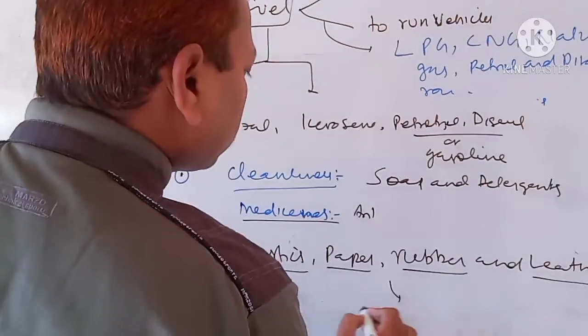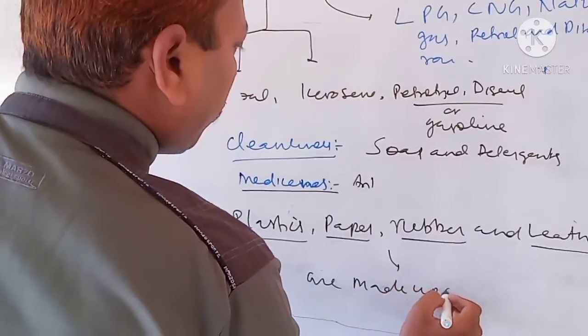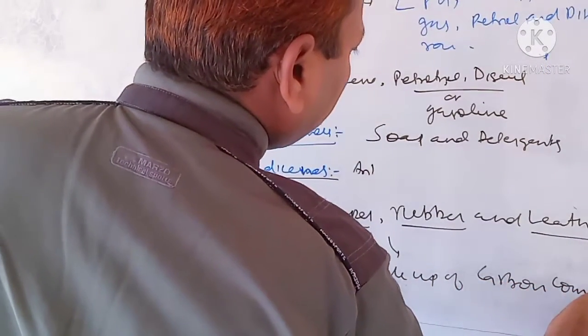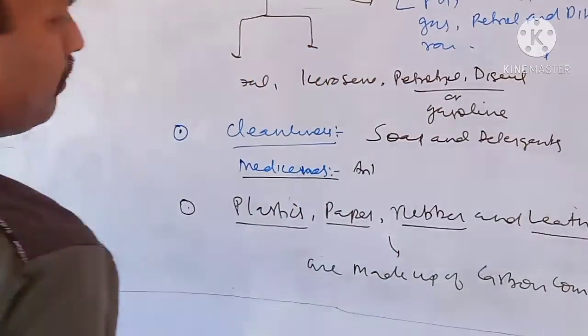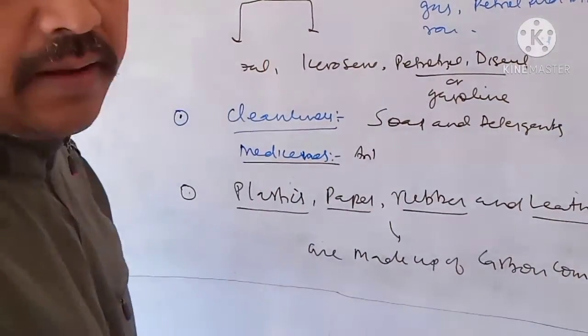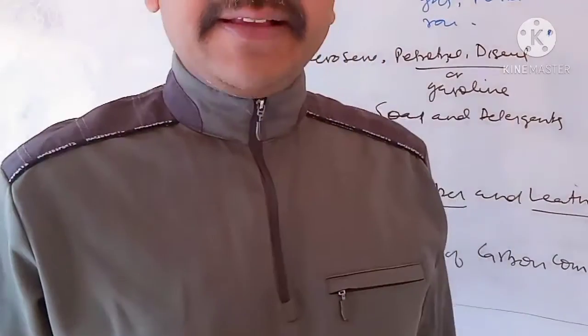They are all made up of carbon compounds. Simple. So children, point number 1: fuel, medicine, living system.